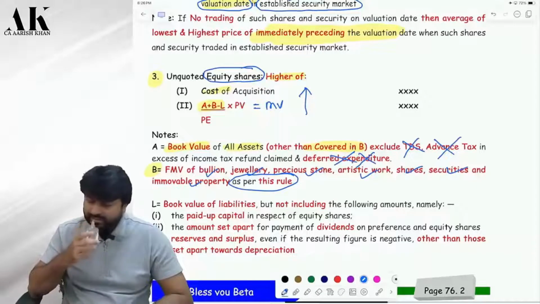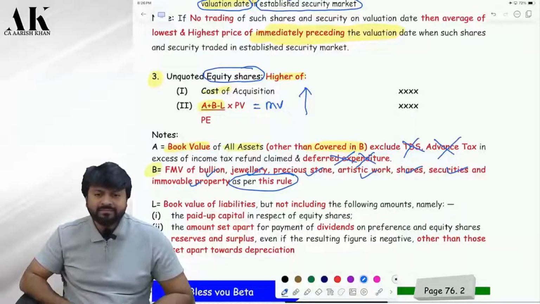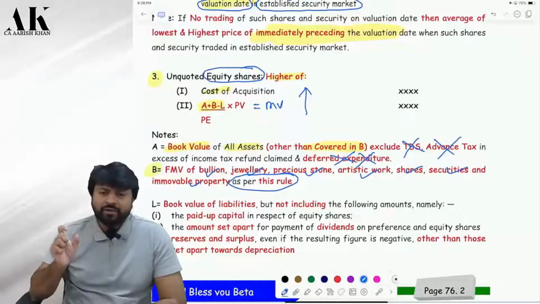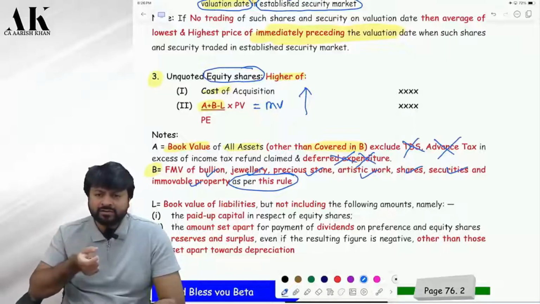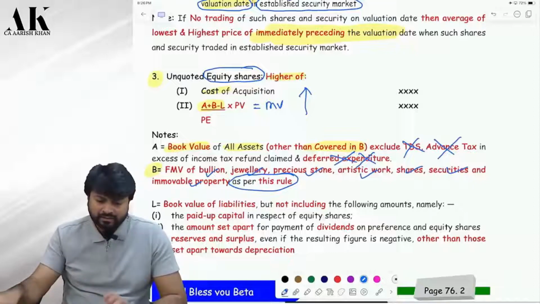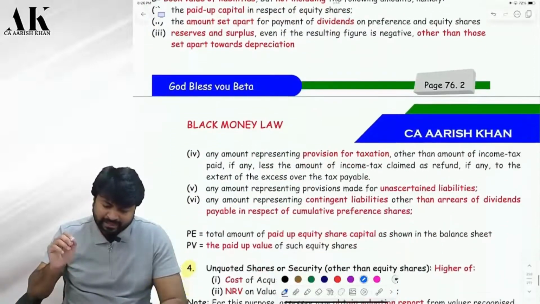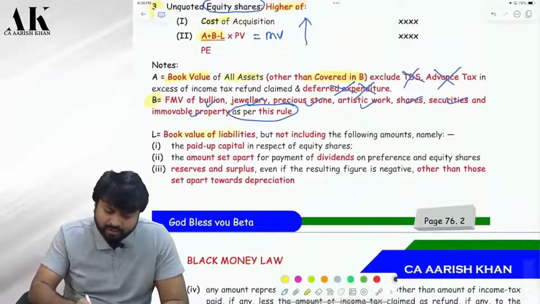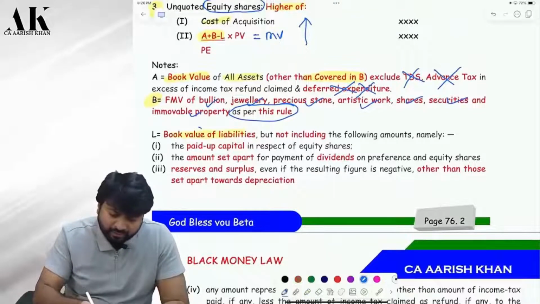So they have divided all the assets into how many categories? Two categories. One, you have to take book value of all assets, and for certain assets, you have to take FMV, as per this rule. Then from that, you will reduce the liability. Correct? So what is liability, sir? Book value of all liabilities you are supposed to take.